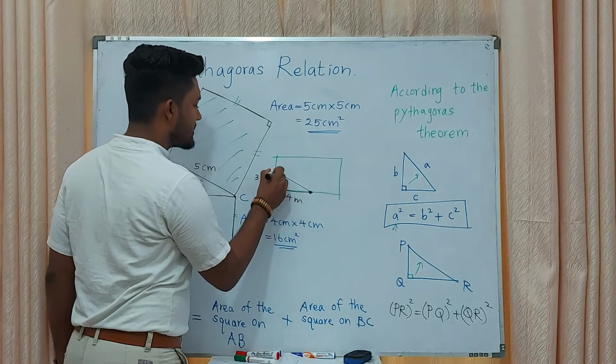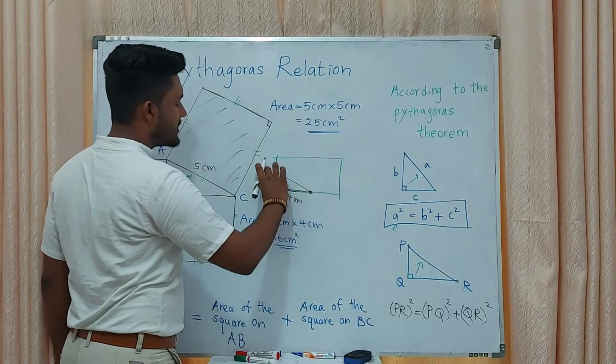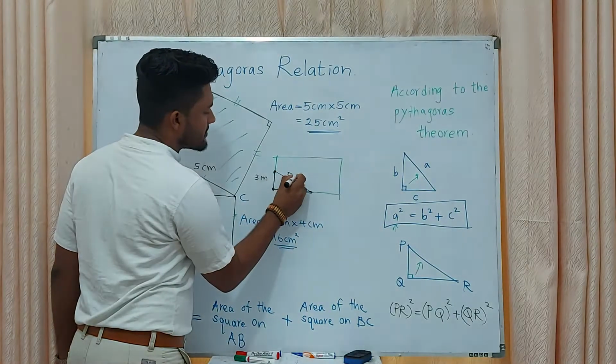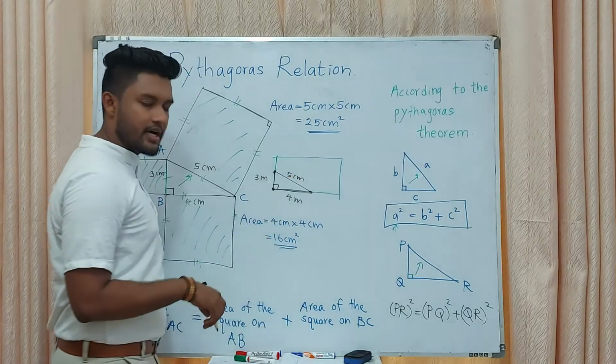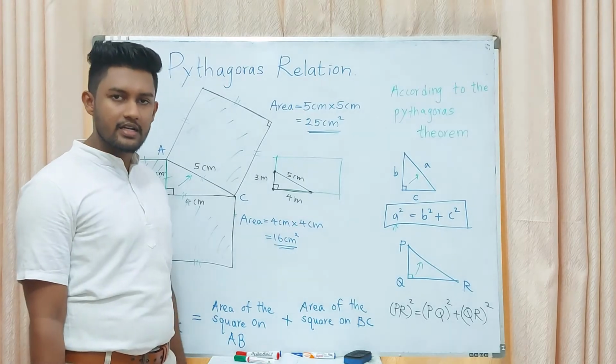After that, if it is 4 centimeters here, 3 centimeters here, and this length is 5 centimeters, then they conclude that there is a right angle there.